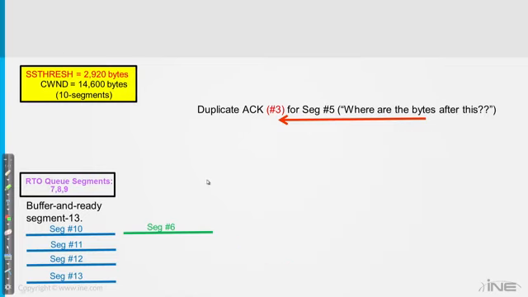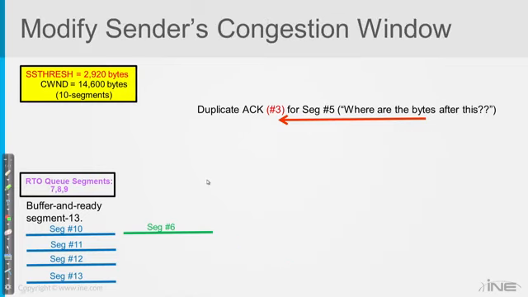Okay, so there it is. So now he's got segments 10, 11, 12, 13, and he's going to put segment 6 on there as well. And then one more thing happens. So the first thing that happened was we knocked the slow start threshold down quite a bit. Second thing that happened was we took the segment that clearly had been lost and re-queued it. Now notice what's happened here. Previously, the retransmission queue had segments 6, 7, 8, and 9. Why is 6 not in here? Because once we recreated it, it's not in here anymore.